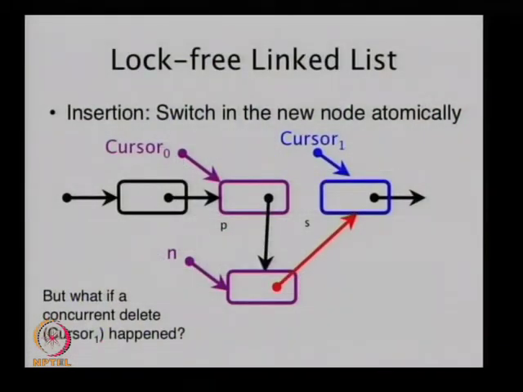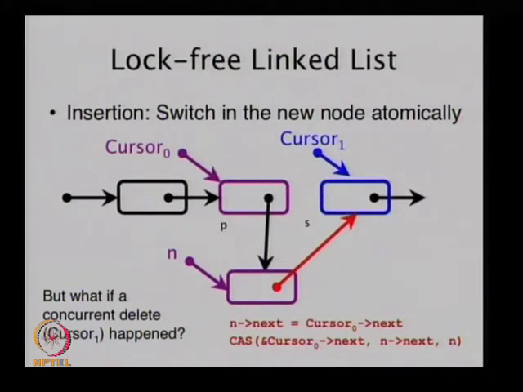What if cursor 1 was concurrently deleted in the meantime? This is the CAS that you would have done, but it would still not work if cursor 1 has gone away. So how do you fix that? Let's see what deletion should do. You don't free it. Sorry? You don't free that thing, you just mark it. We just mark what? Set a boolean to true that it has been deleted, but not free the list.